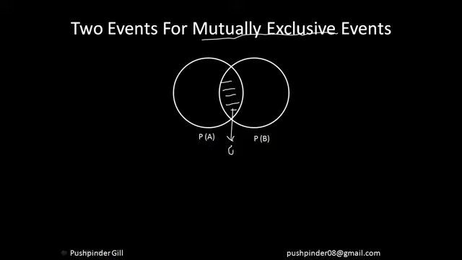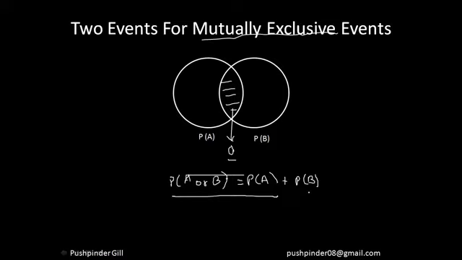So I can say that the probability of either of two mutually exclusive events happening is equal to just the sum of the probability of A happening and the probability of B happening, right? Which is nothing but this, because the probability of both the events happening is 0. So whenever I get a question wherein two events are mutually exclusive, I assume the probability of both events happening is 0, and I can straight away use this formula. So I hope everyone understood this.